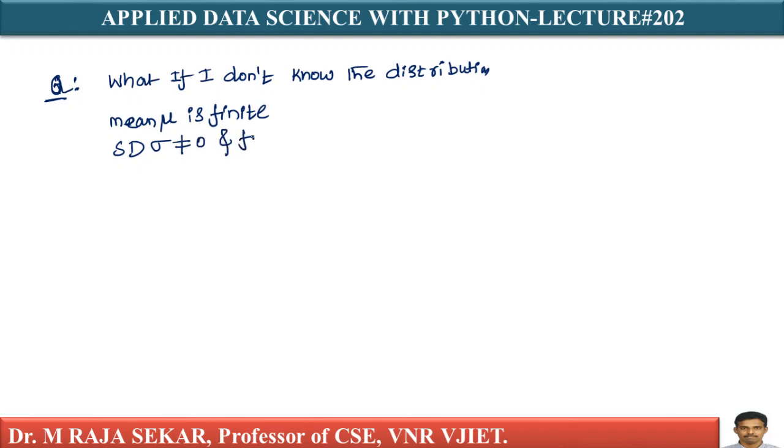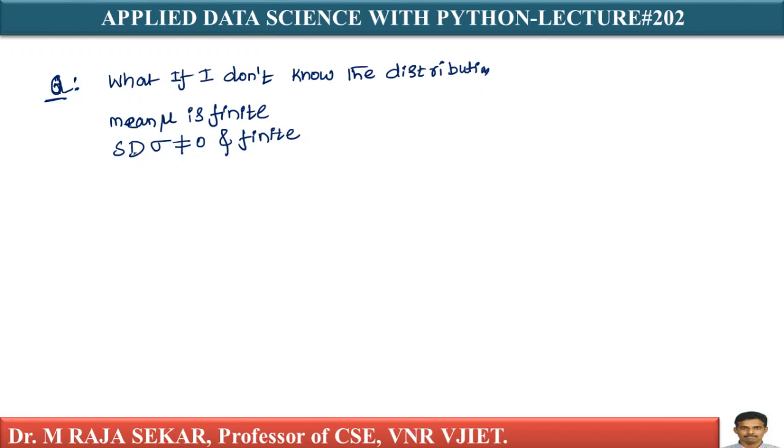I don't know whether the distribution is normal, binomial, beta, gamma, or log normal, but I know the mean is finite and the standard deviation is finite and not equal to 0.